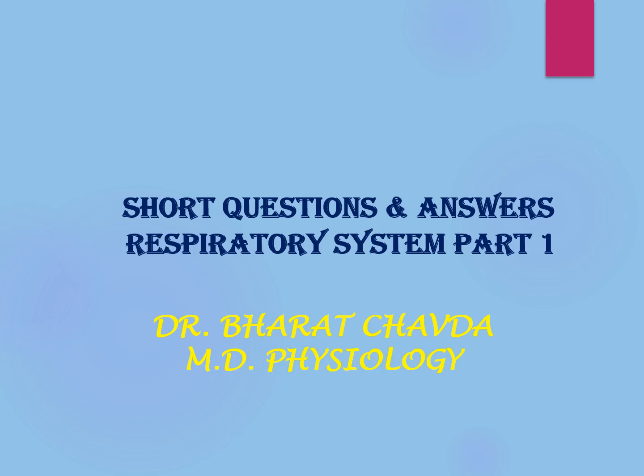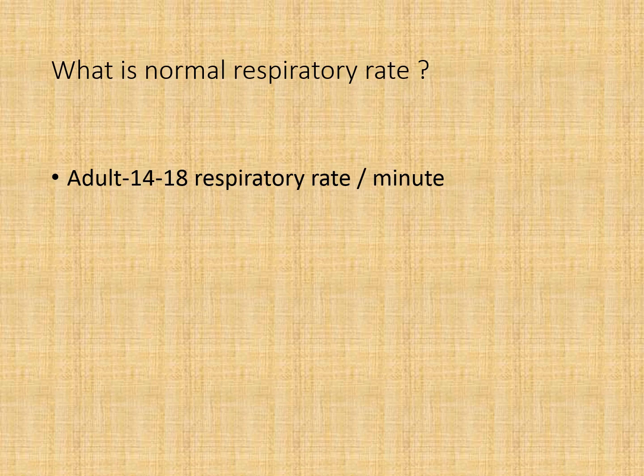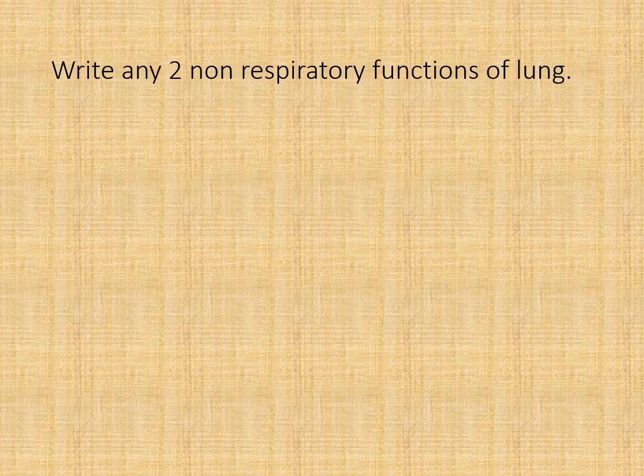Short questions and answers. Respiratory system. Part 1. What is normal respiratory rate? An adult has a respiratory rate of 14 to 18 per minute. Write any two